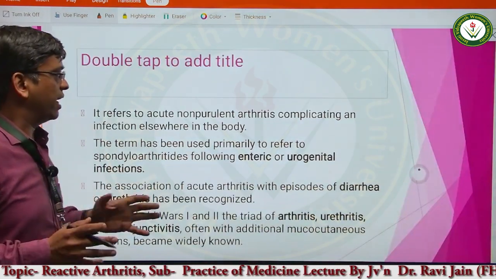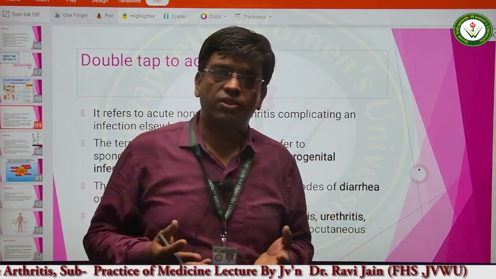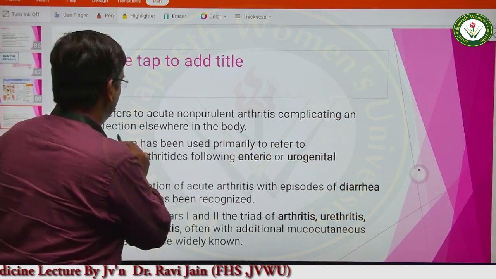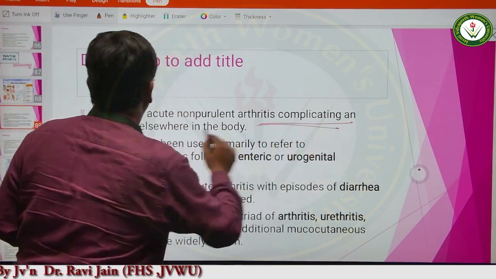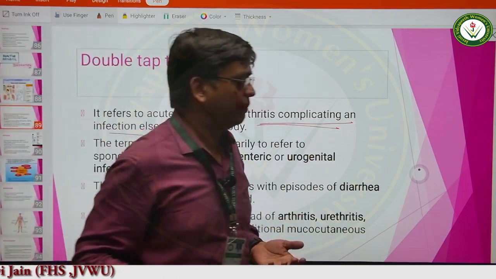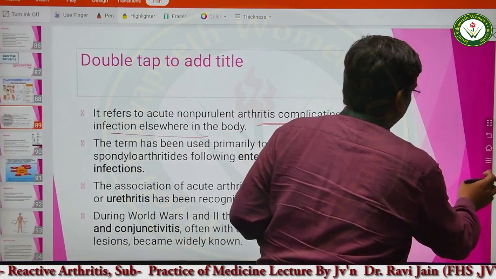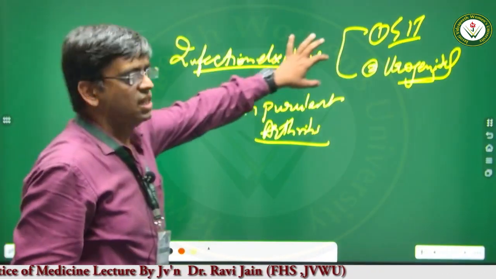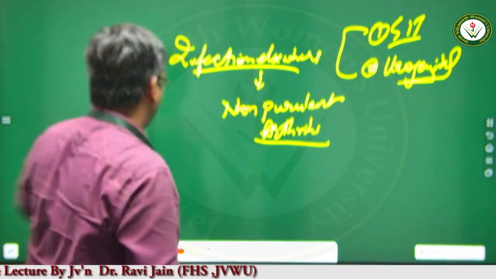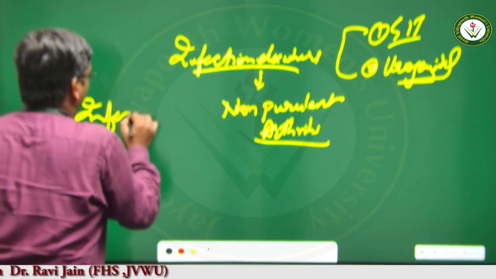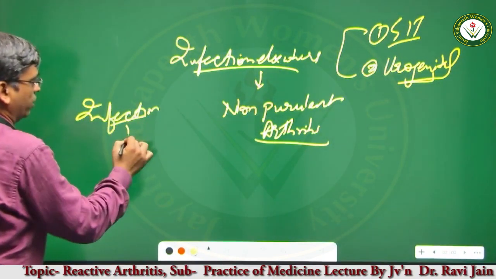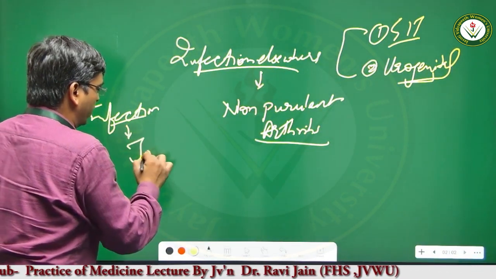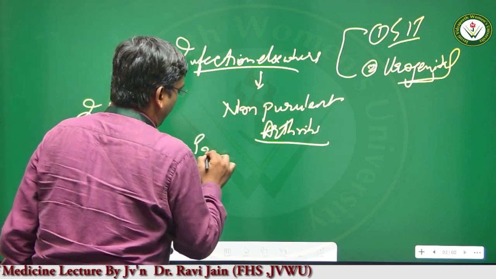Now, what is reactive arthritis? Reactive arthritis, as I have just told you, is a non-purulent arthritis that is due to arthritis complicating infection elsewhere in the body. I have told you the infections. What are the infections? Most commonly, infection of the GI tract or the urogenital tract. The infective organism from the GIT or the urogenital tract travels to the joints, and in the joints, it produces pain and inflammation.